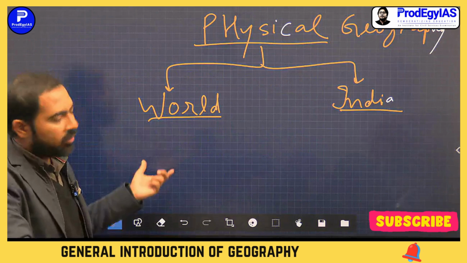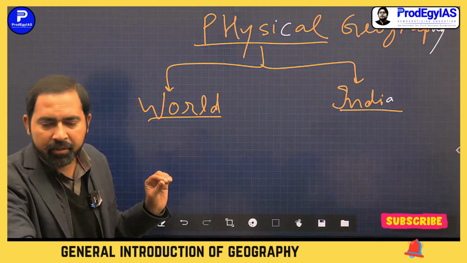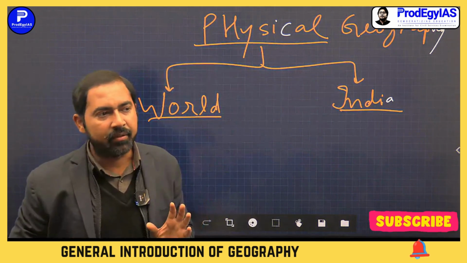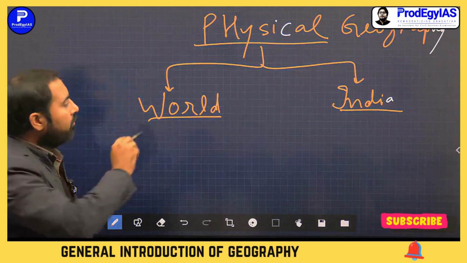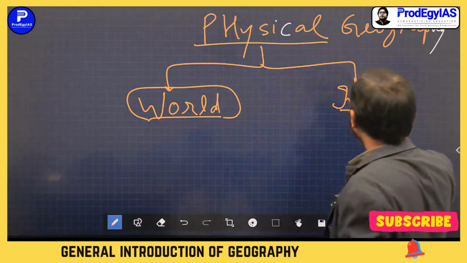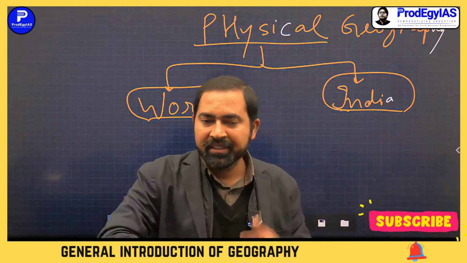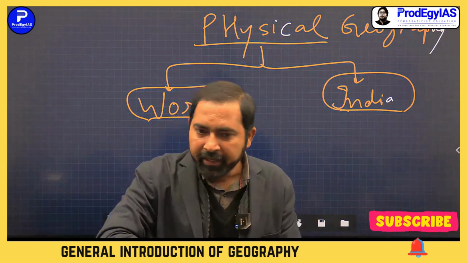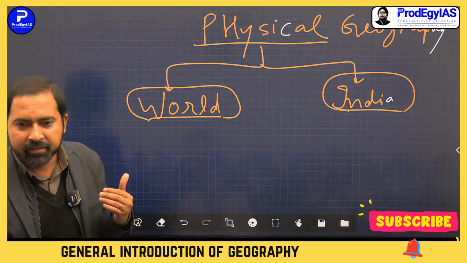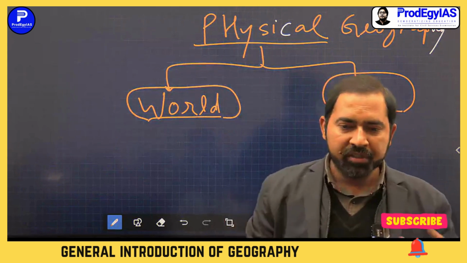So physical geography is very, very simple. What you can see, what you can perceive is physical in nature. So we will start from world physical geography, and apply these concepts in India, with respect to India. This will be our strategy, our model of study, because it will not be boring in that way. You will develop some interest in geography. My motive will be to orient you towards the subject.